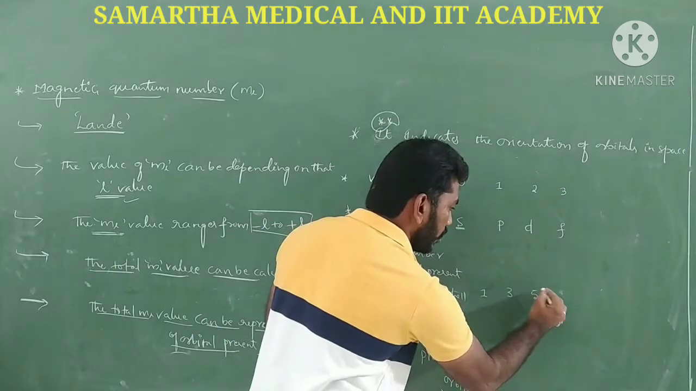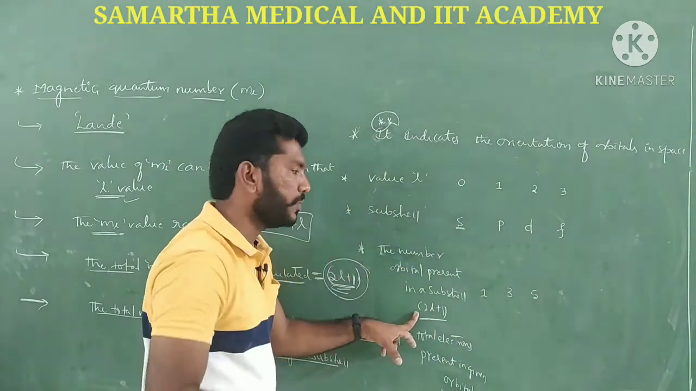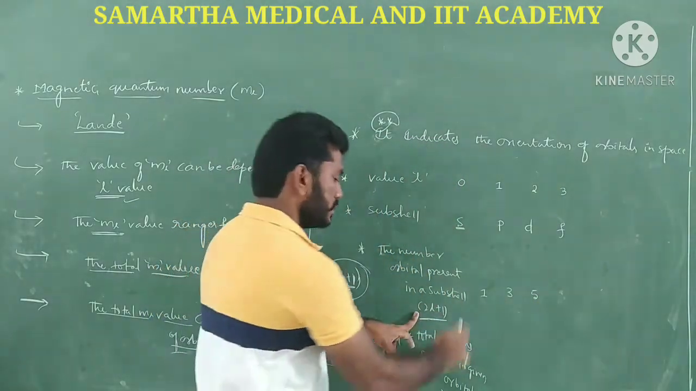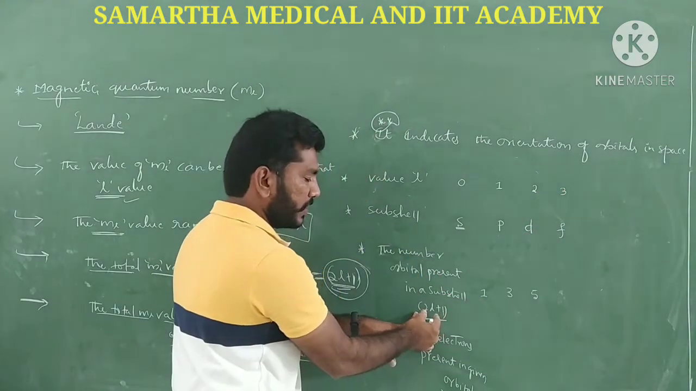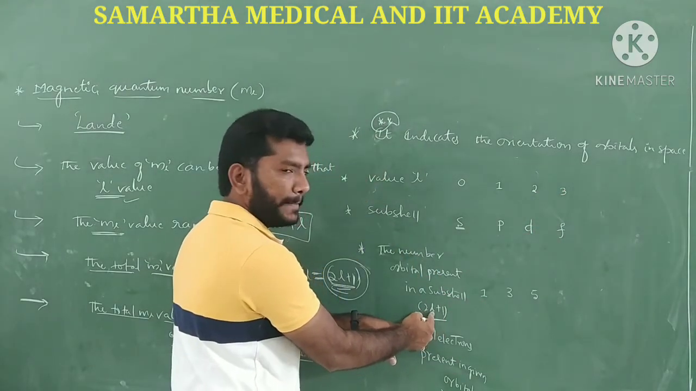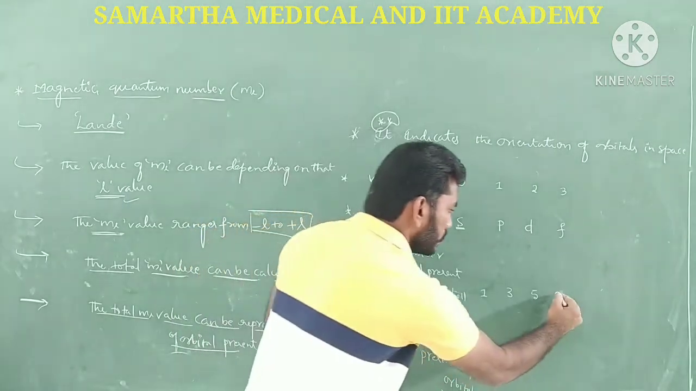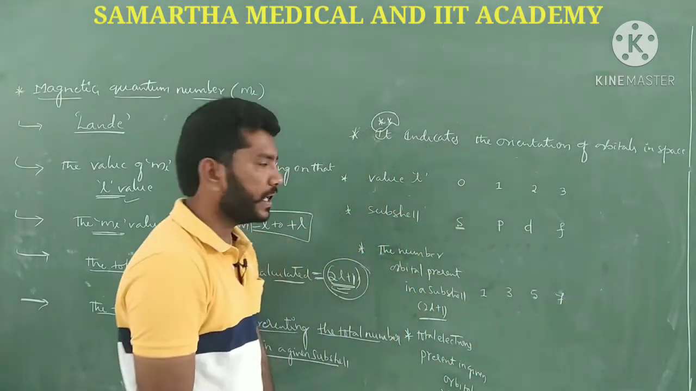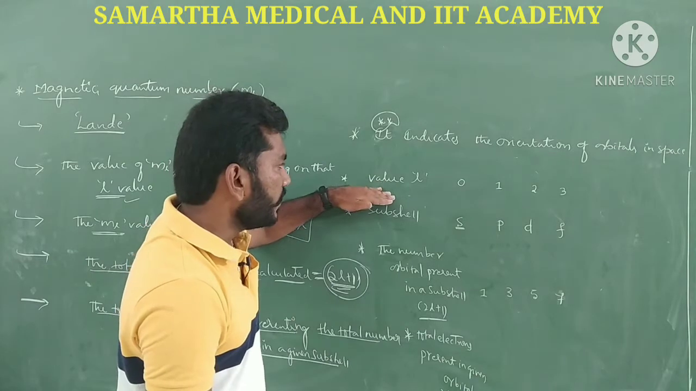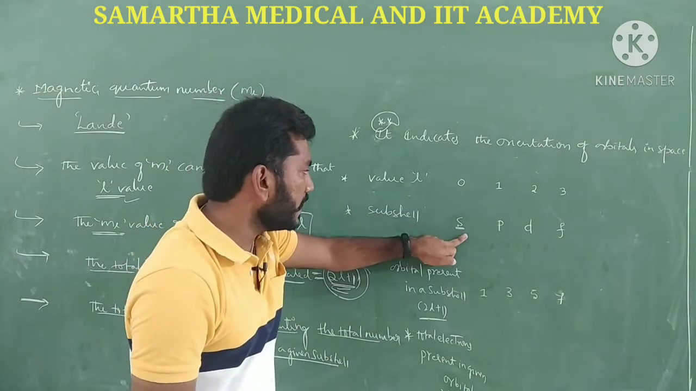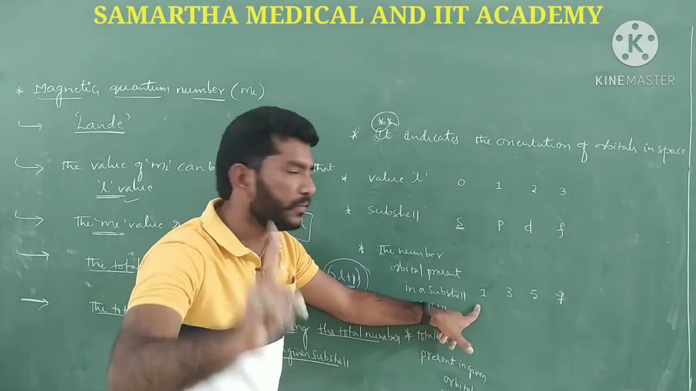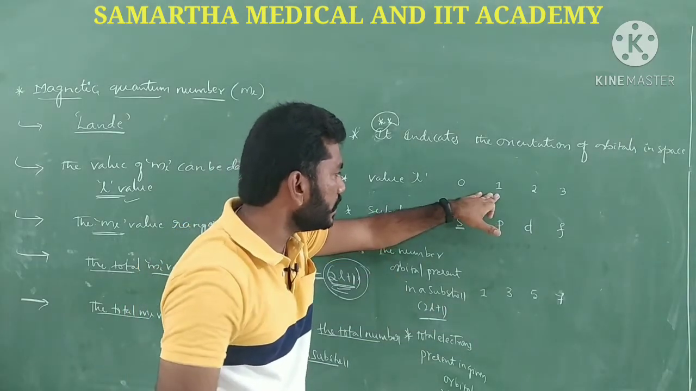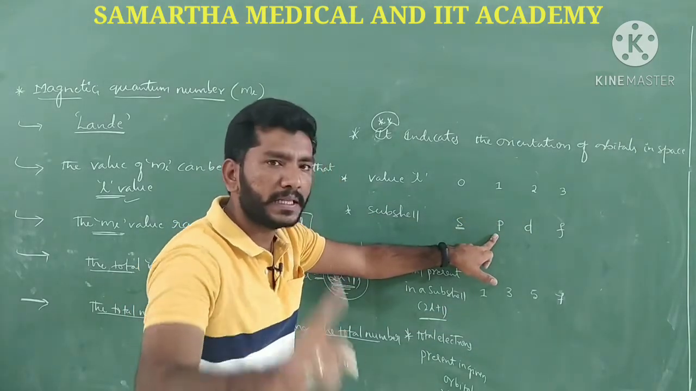So in D subshell, how many orbitals are there? 5 orbitals. In the same way, suppose you put L value to be 3, then if you simplify this, 2 into 3, 6 plus 1, that is 7. When the value of L is 0 and subshell is S, how many orbitals are going to be there? Only 1.